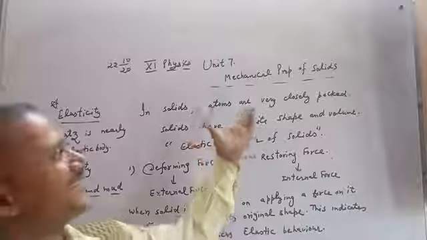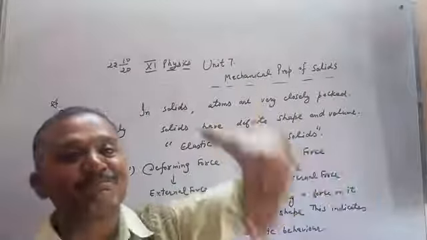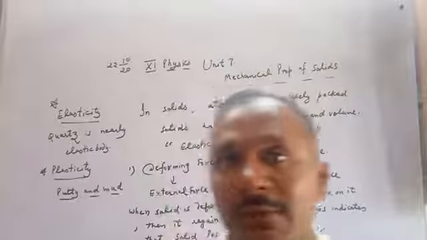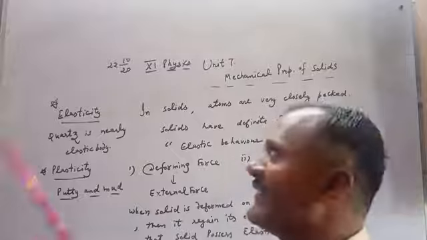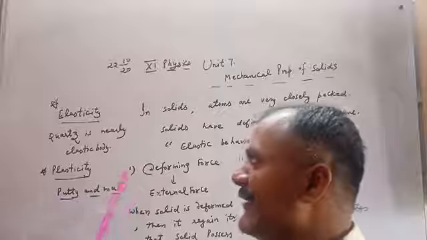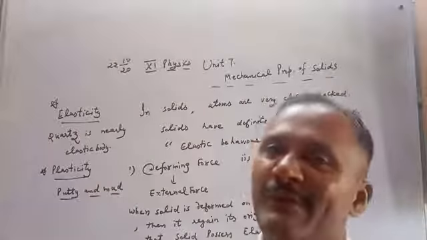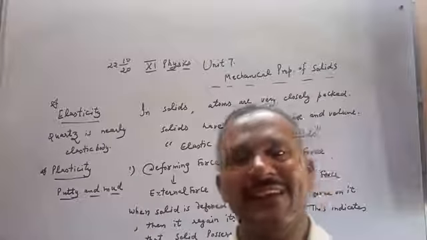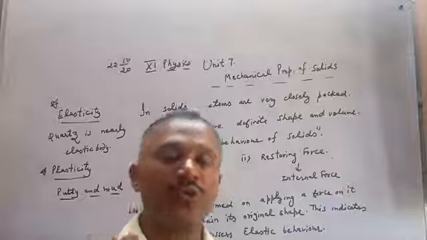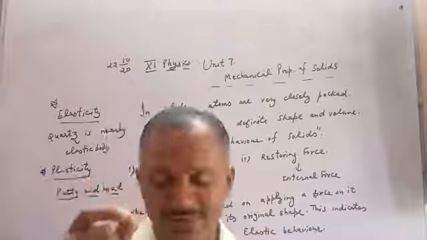We are going to discuss the mechanical property of solids, elasticity and plasticity. A body which has the characteristic of coming back to its original configuration is called an elastic body, and the other body which does not come back to its original configuration after the removal of the deforming force is called a plastic body. So we will discuss and come to know what is the cause of elasticity in the case of solids. Thank you very much.